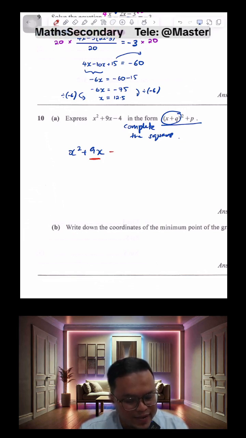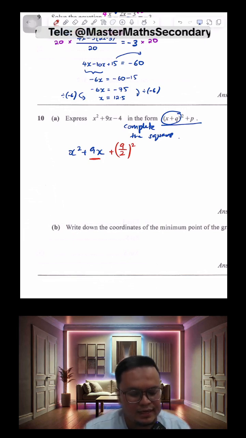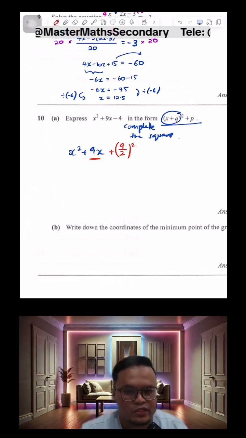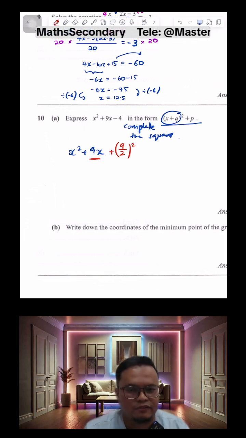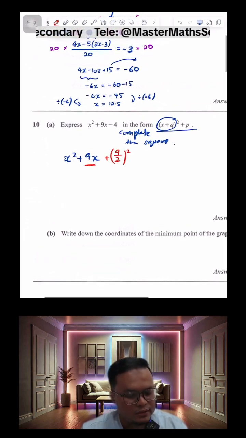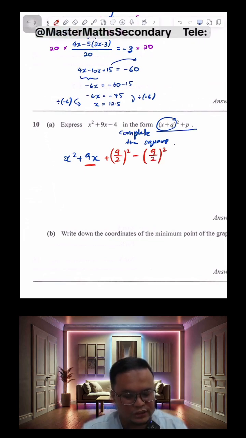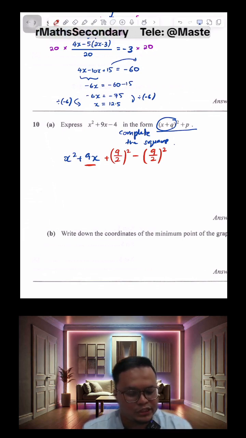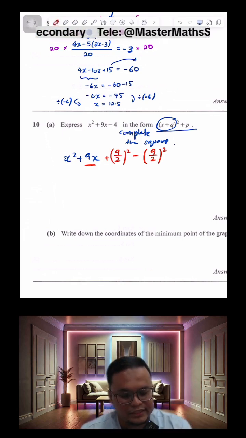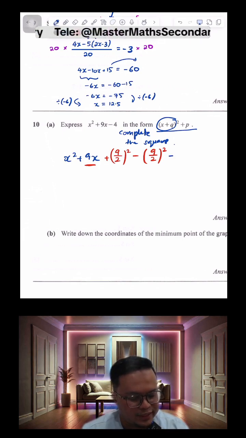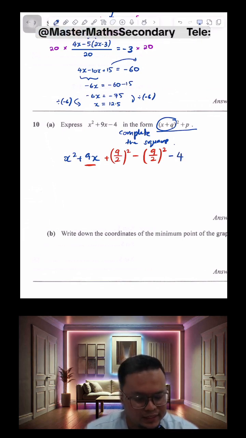What I will do is add half of that. We will add 9 over 2 squared. So whatever coefficient of x you have, just add half of that, and then don't forget to square it. Now subtract it away, because essentially you don't want to change the value of your expression. And don't forget, just now we had a negative 4 at the end, so I'm including that negative 4 right at the end.